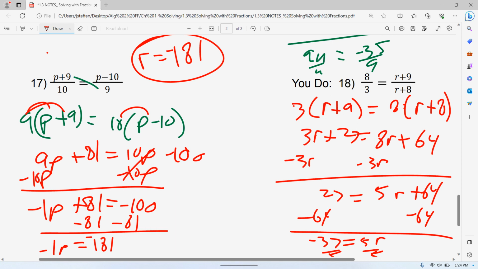All right, sorry that took a while, but that is my number 18 up there. If you have any questions, make sure you ask. Make sure you're doing exit tickets and whatnot.